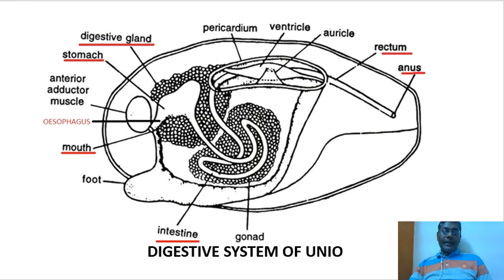So the rectum passes backward through the pericardium, which surrounds the heart of the Unio. It travels through the ventricle and opens by an anus above the posterior adductor muscle into the exhalent siphon, serving